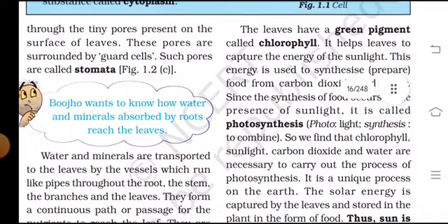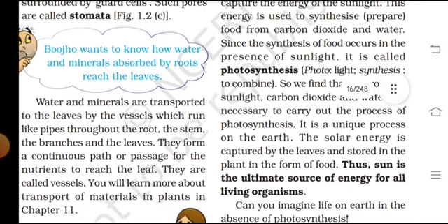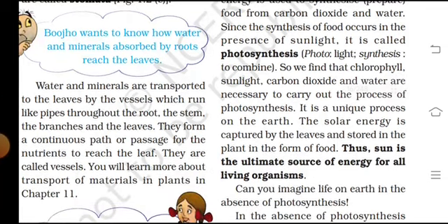Through the tiny pores present on the surface of the leaves, the pores are surrounded by guard cells, and such pores are called stomata. Bujo wants to know.